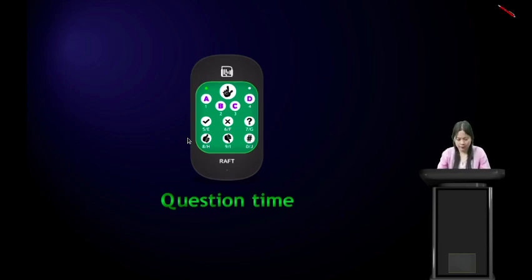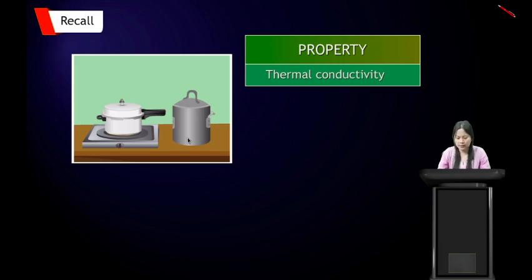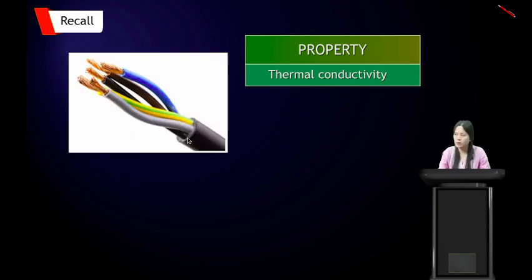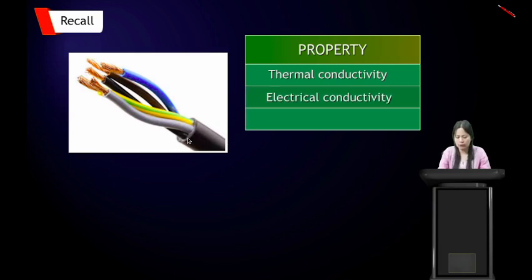Now recall the different properties of metals. The properties of metals include thermal conductivity, which means it is a good conductor of heat. Then we have electrical conductivity, meaning metals are good conductors of electricity. Ductility, the property of metals by which they can be drawn into thin wires.